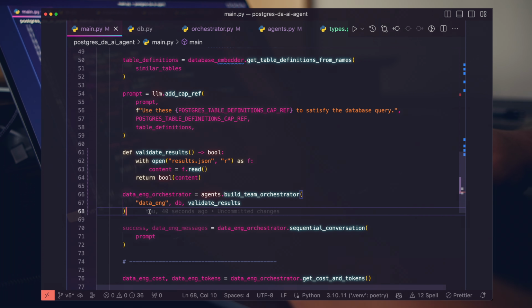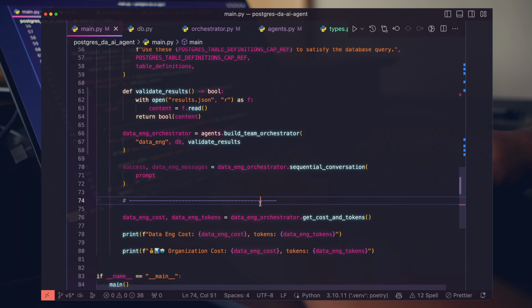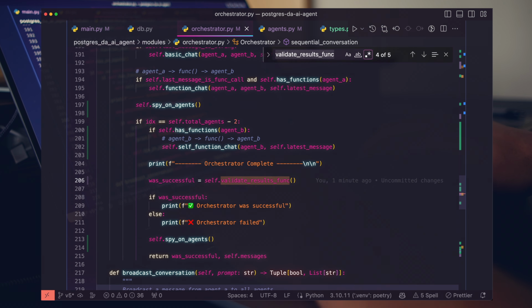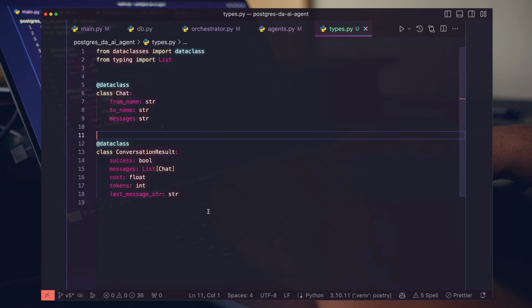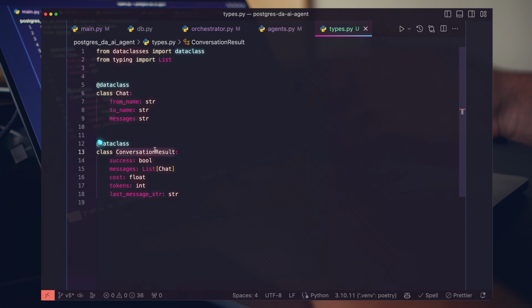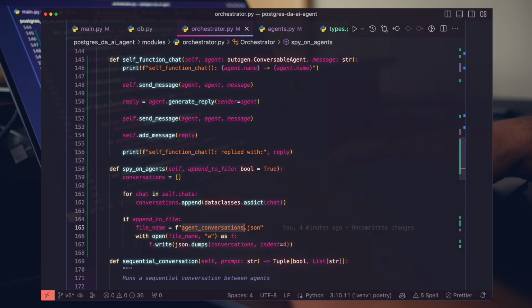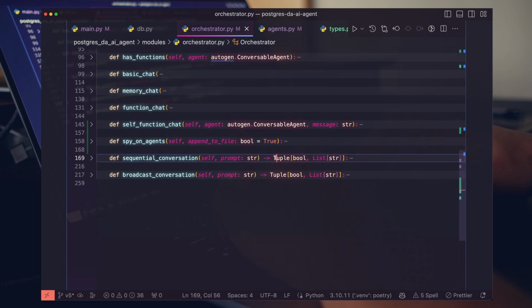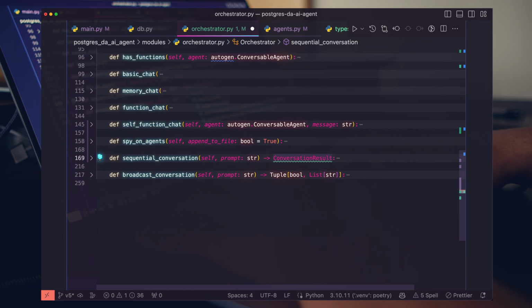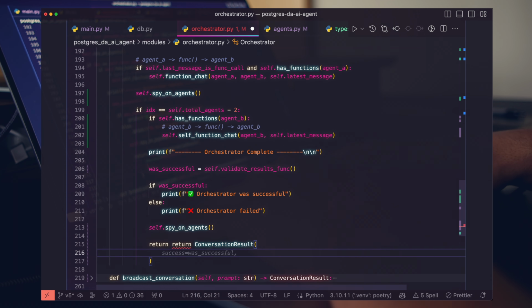So now we have a pattern for operating and dealing with concrete results. We know 100% that our agent ran, it did what it's supposed to do, and it was successful. Now that we have this validator pattern, let's go ahead and implement our conversation results to flow out of our agent conversation. So let's collapse and update this return type. We're going to do conversation result. Same thing here. Now every conversation is going to return this conversation result. Return conversation results and just build this out.